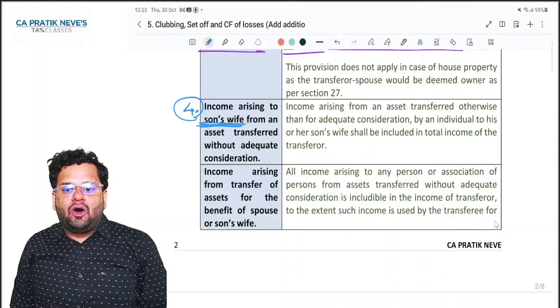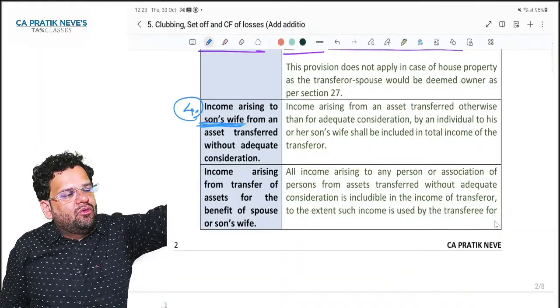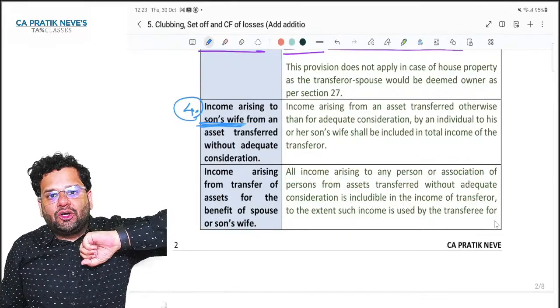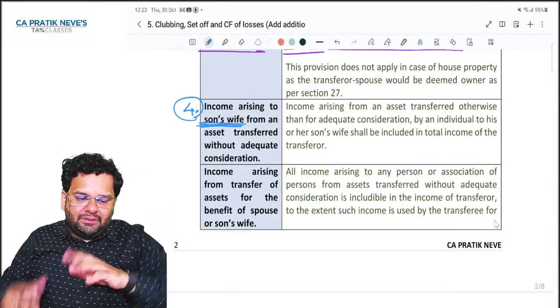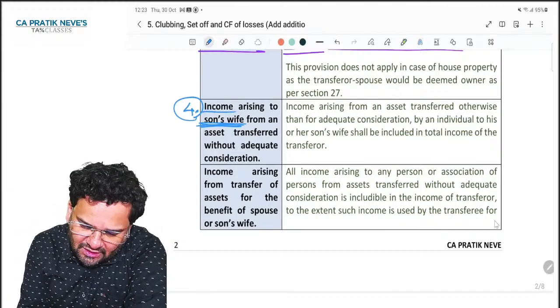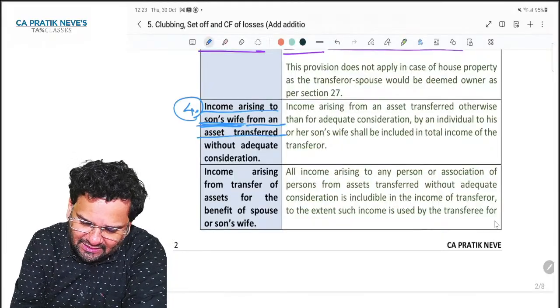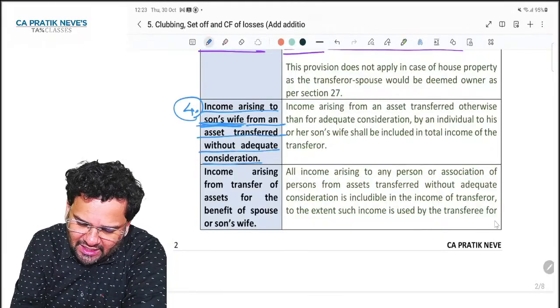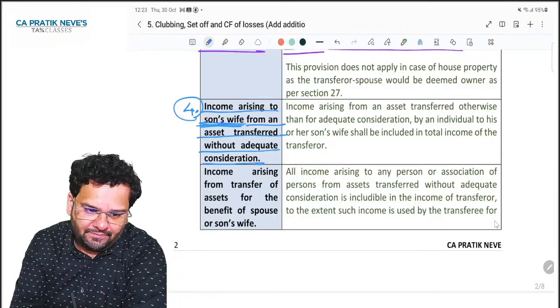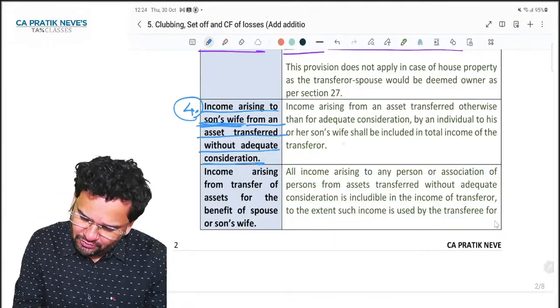Getting it? Or my mother gifted shares to my wife. Whatever dividend is earned on those shares will be clubbed in hands of my mother because it is income arising to son's wife from asset transferred without adequate consideration. Make sense? All of you?